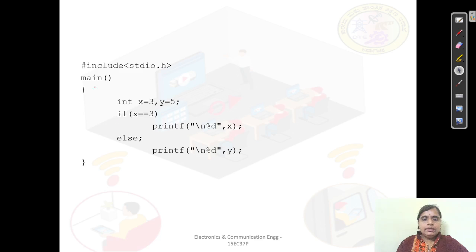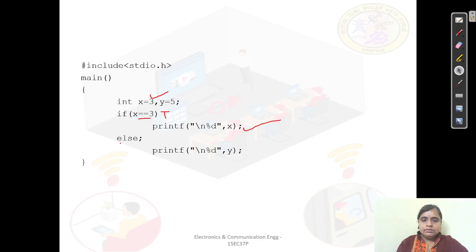Now here you can just see this interesting example. If x is equal to 3, printf x, else print y. What can be the output now? See, here again we have a relational operator. X is assigned the value of 3. Yes, here if x is equal to 3, so this condition becomes true, and we are going to execute this.